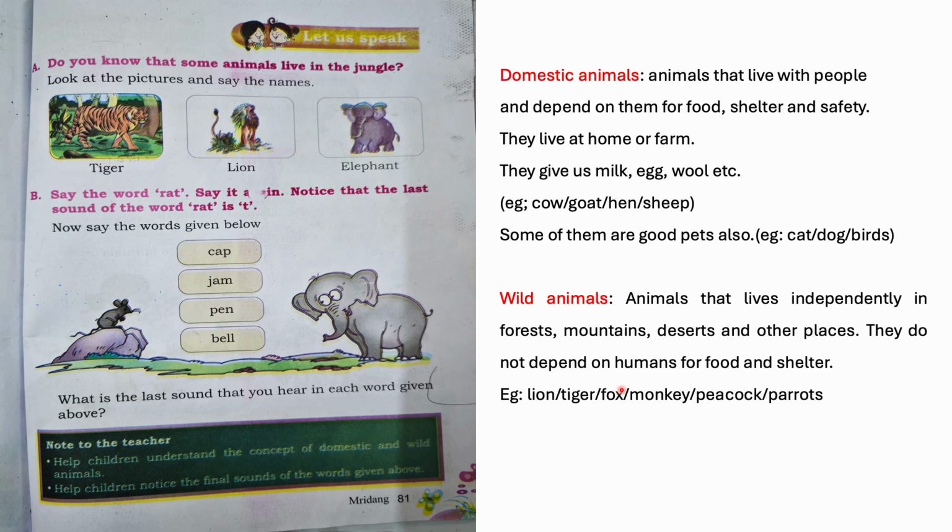And what are domestic animals? Domestic animals are the animals that live with humans. They depend on humans for food and shelter. We can see them at home or in farm. They give us milk, wool, eggs, etc. Can you name some domestic animals? Yes, cow, goat, sheep, hen. All these are domestic animals.